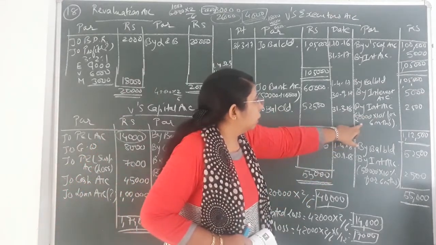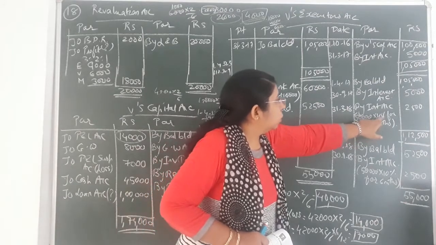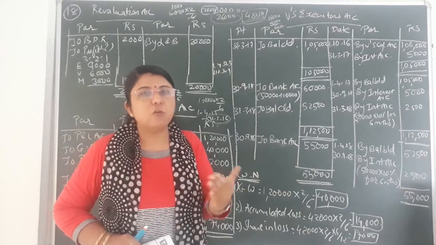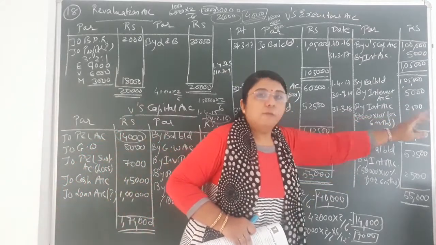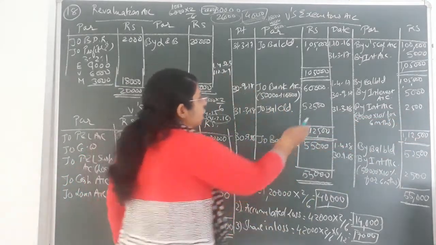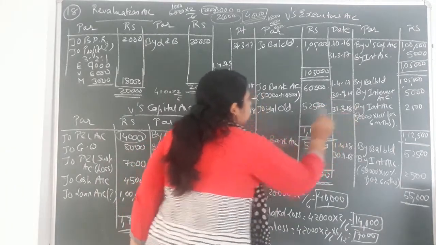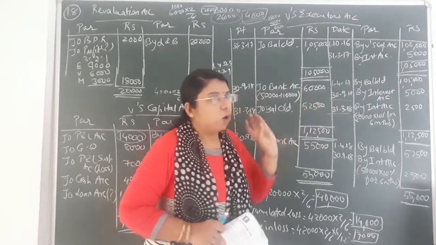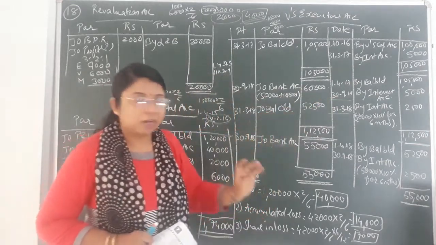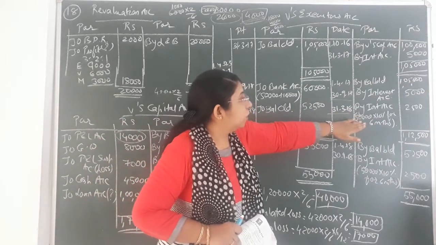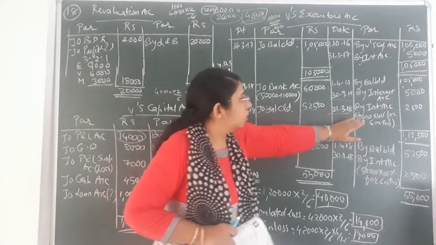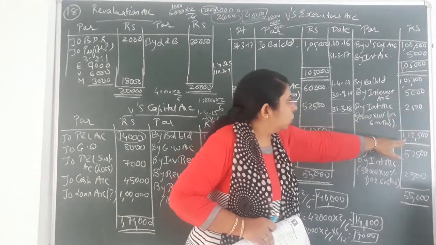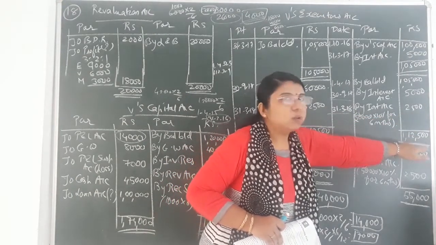So here you can see I have shown the calculation. 50,000 into 10% for 6 months. On 50,000, 10% would come 5,000. Half of 5,000, that would come to 2,500 for 6 months. Why for 6 months? Because from 30th September to 31st March, you will count that it would come 6 months only. Okay. So October, November, December, January, February and March. So for 6 months interest on the remaining balance, that is 50,000 multiplied by 10% for 6 months, it would come to 2,500. So total on credit side, that comes to 1,12,500.